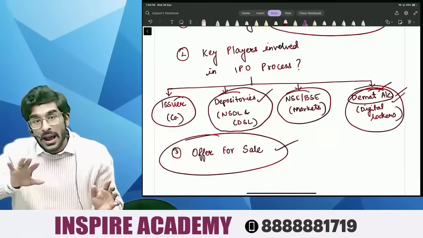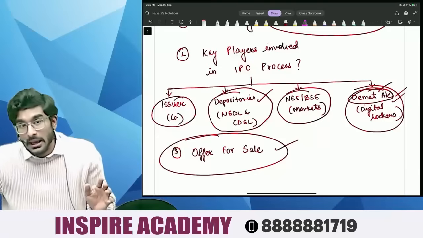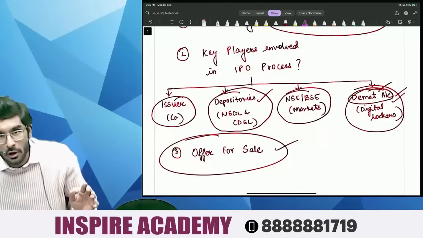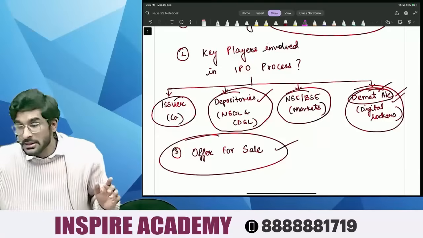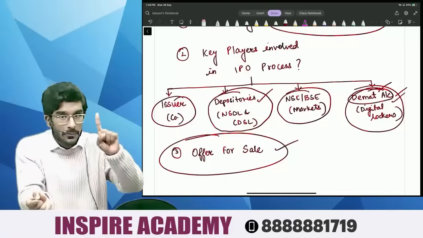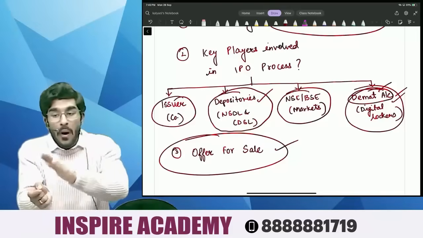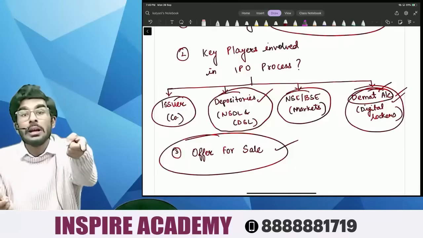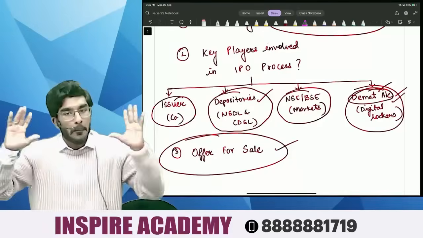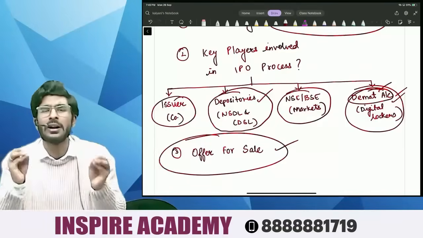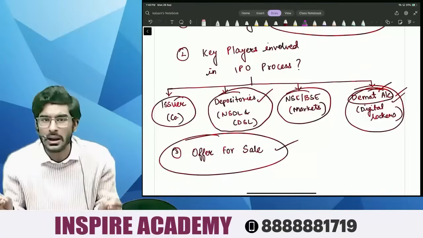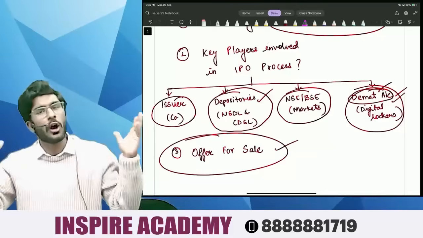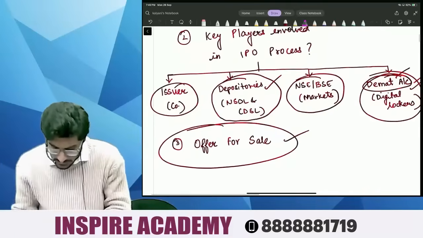Investors will reach their banks. Inside the banks, they will reach their digital lockers. In their digital lockers, they will take the share certificate. Right, people? Now, where will they buy or sell these share certificates? They will go to the markets. Market is that place where you will find a lot of buyers and sellers.